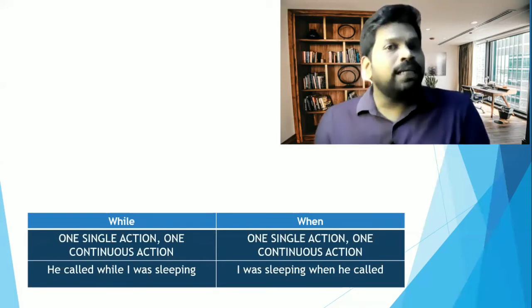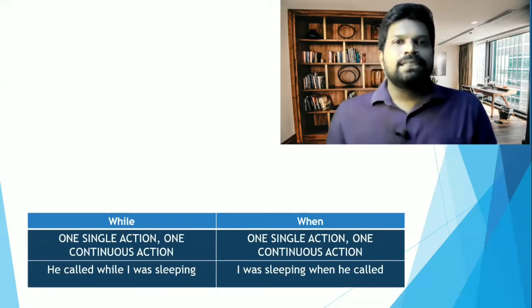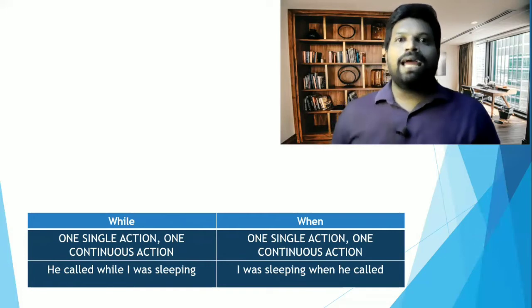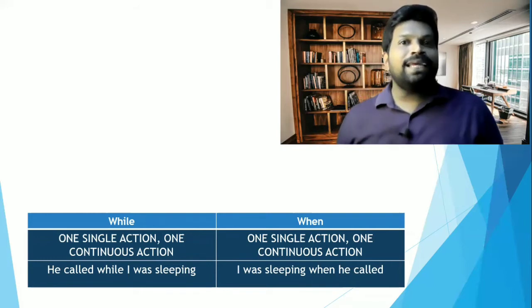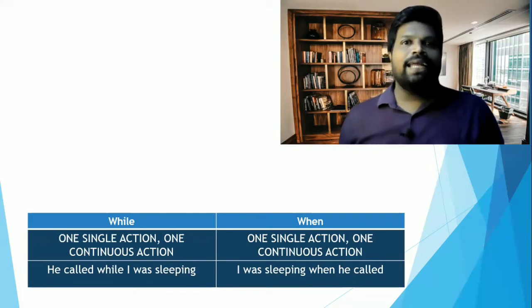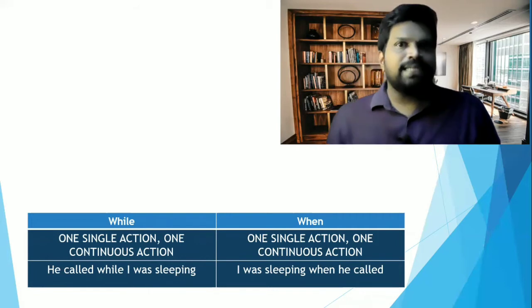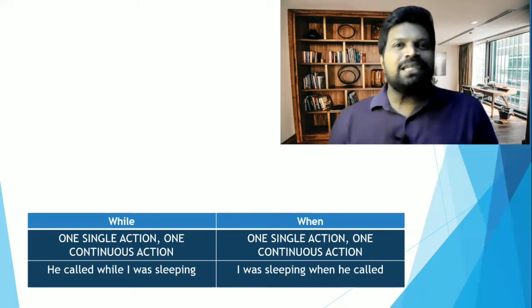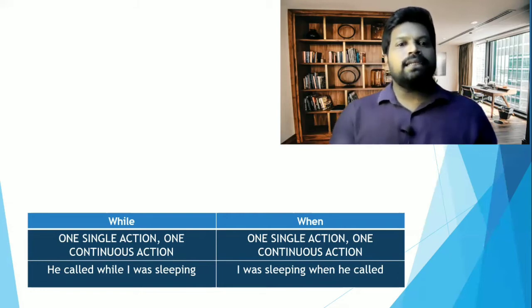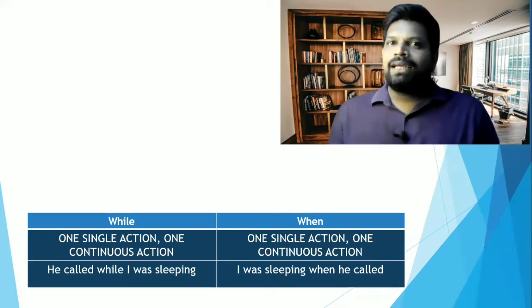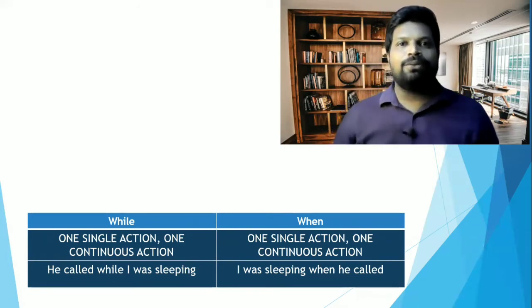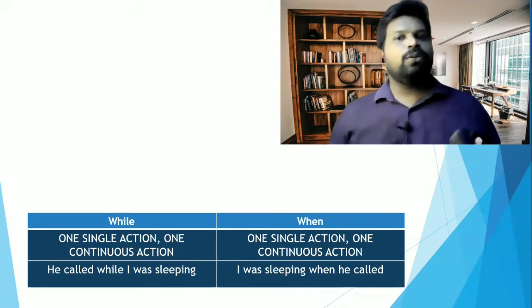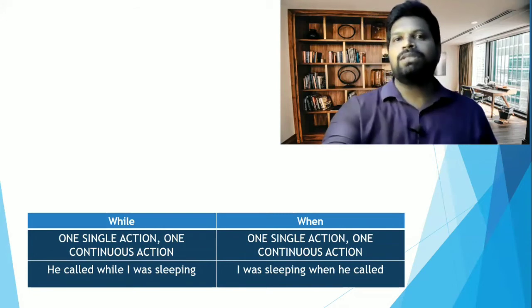One single action and one continuous action. What do we do in that case? So you can take an example of, he called while I was sleeping. So here I was sleeping is a continuous tense and he called is just a simple sentence. So now how do I combine them? So especially when you're talking about one single action and one continuous action, you can also use when. However, if you go by the rule, it will be easy for you to understand and you can remember. So you can remember it this way and it will help you in most of the cases.